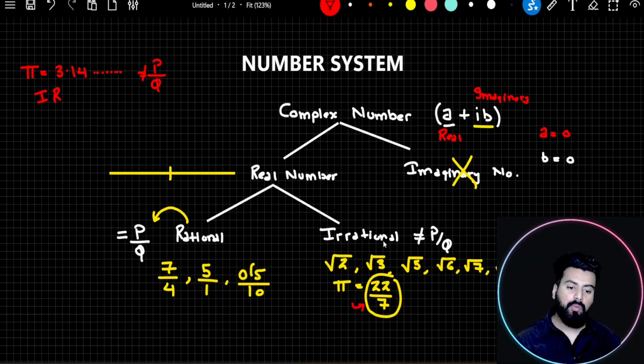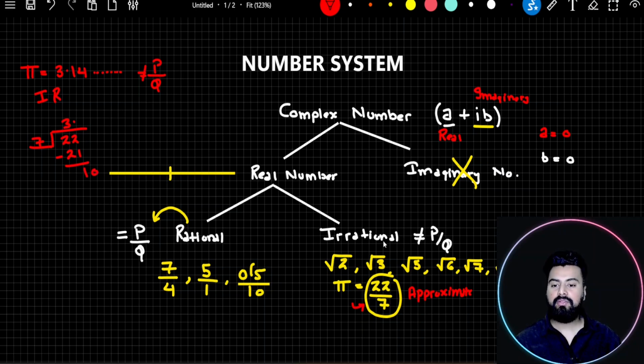Then what is this value, 22 by 7? So you need to realize, guys, 22 by 7 is the approximate value of pi. This is not the real value of pi. This value is actually given by mathematicians to make our calculation easy. That's all. Now, if you're thinking, why specifically 22 by 7? Because when you solve 22 by 7, 7 times 3 is 21, you get 1 here. You'll put a decimal, you'll get 0. So 7 times 1 is 7. And then again you'll put a 0 here. Then 7 times 4 is 28.